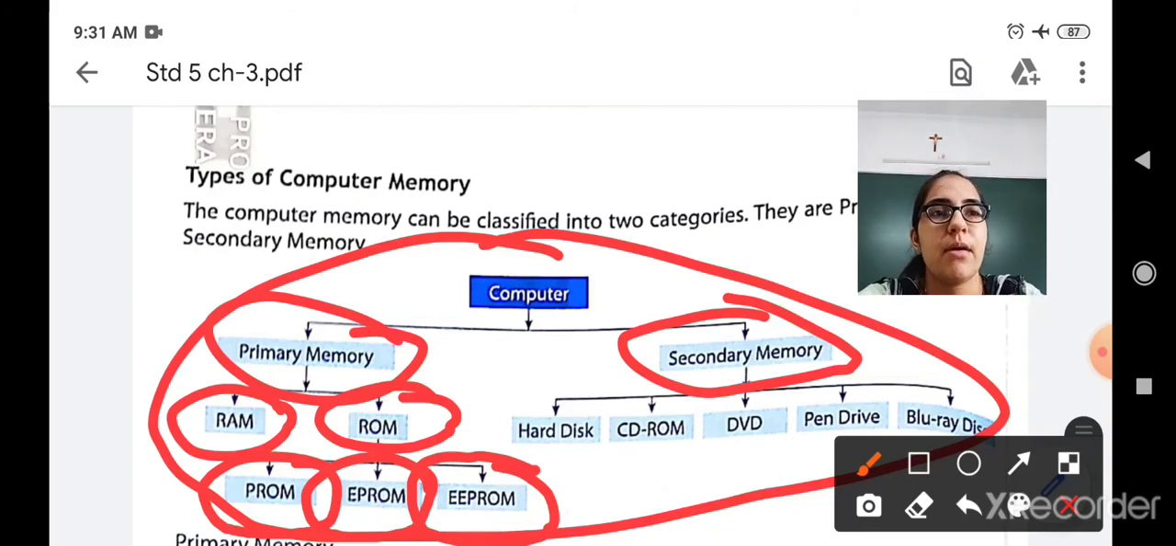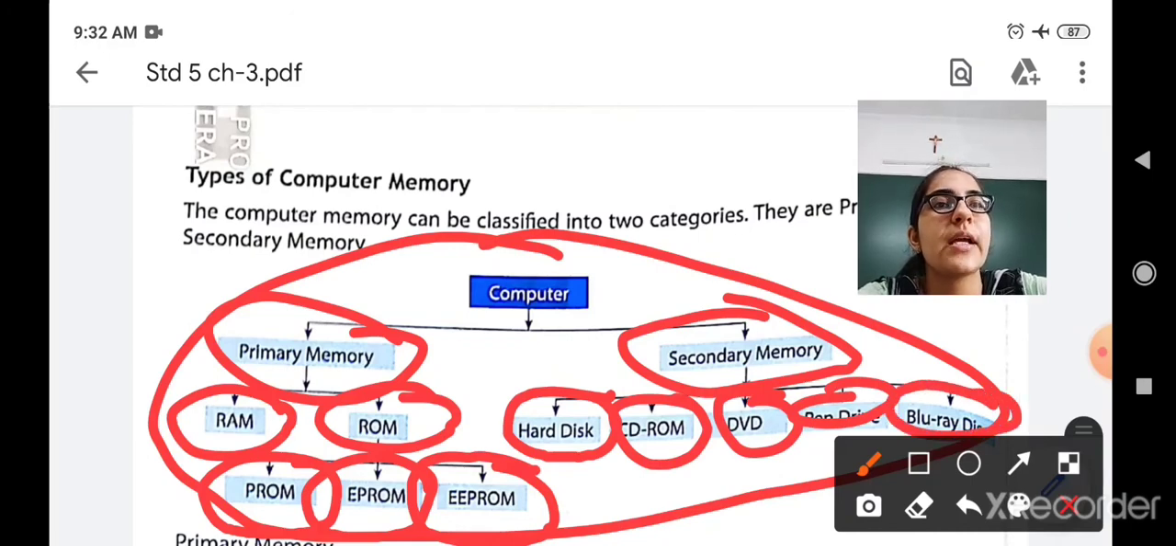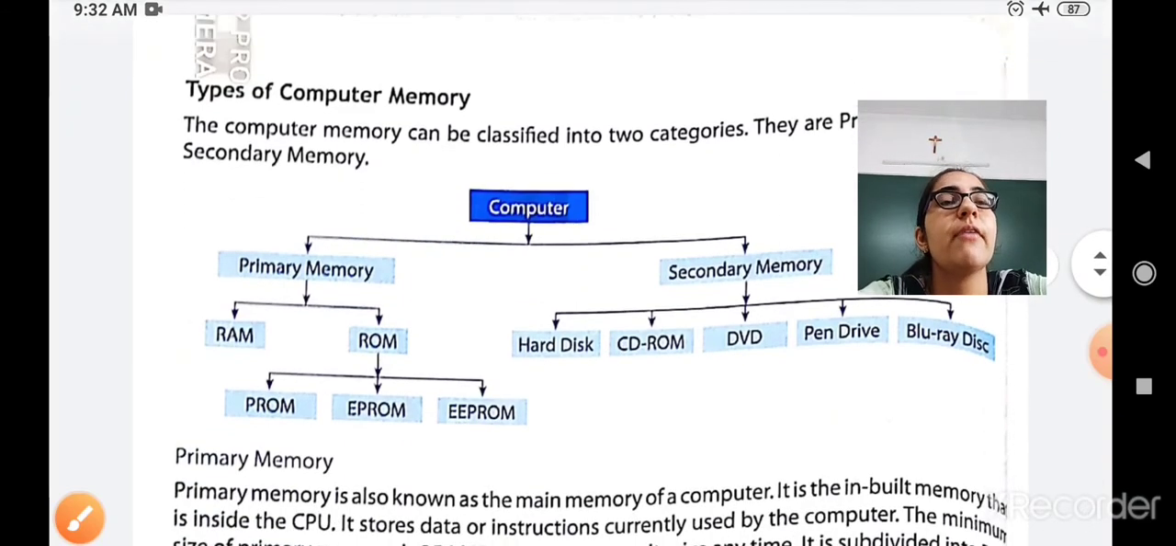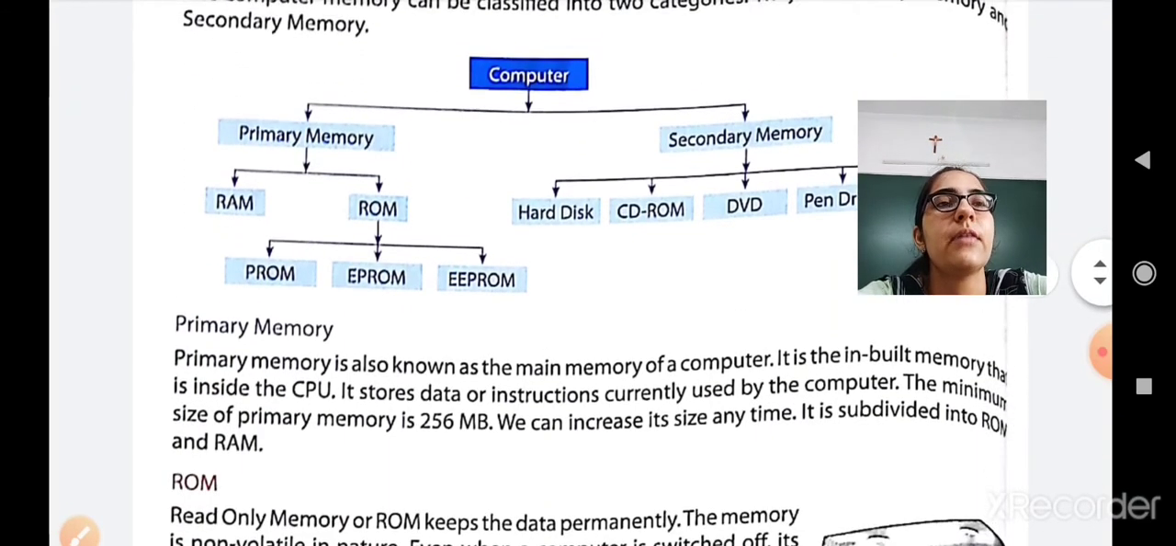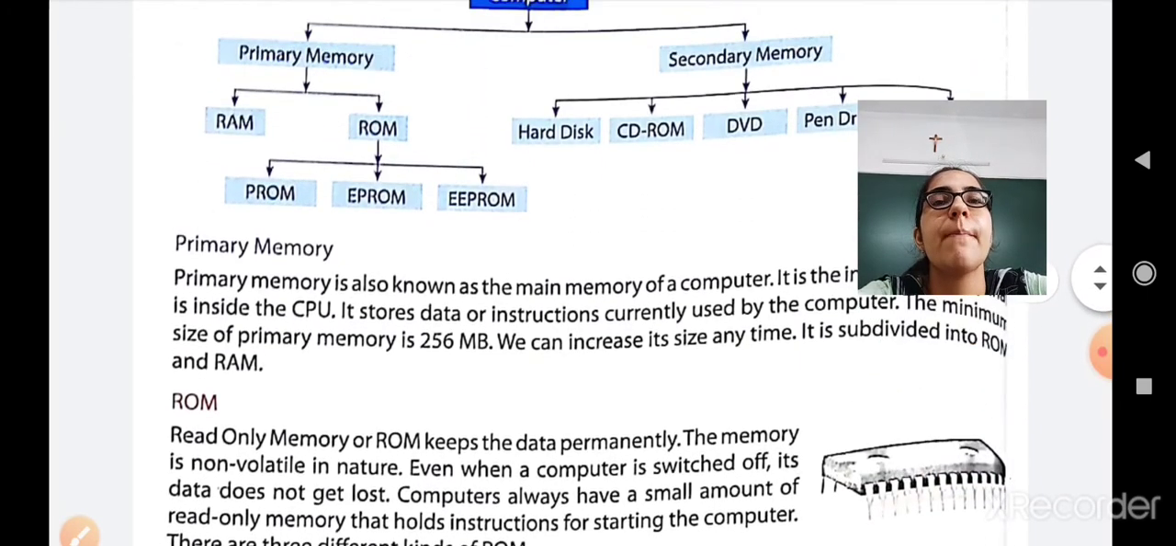Now secondary memory. The secondary memory is divided into five types: hard disk, then CD-ROM, DVD, pen drive, and Blu-ray disc. Okay, so these are the five types of secondary memory. So in total a computer memory is classified and further classified into many types. So let us move forward to the very first memory, that is primary memory.